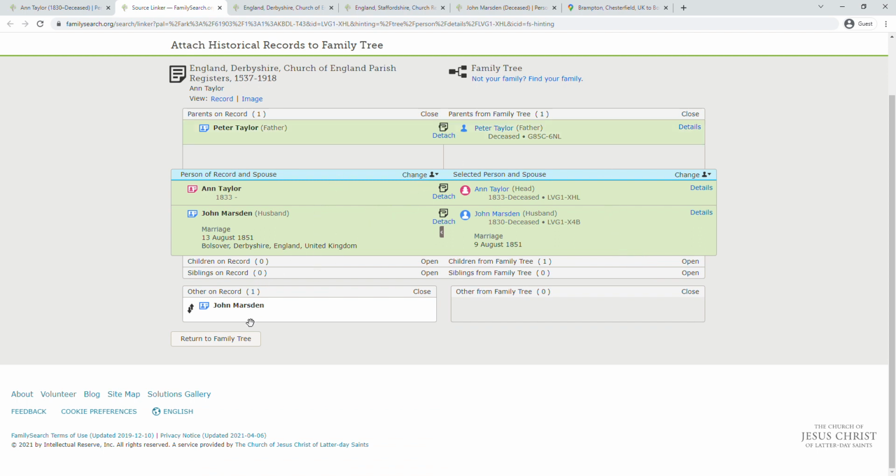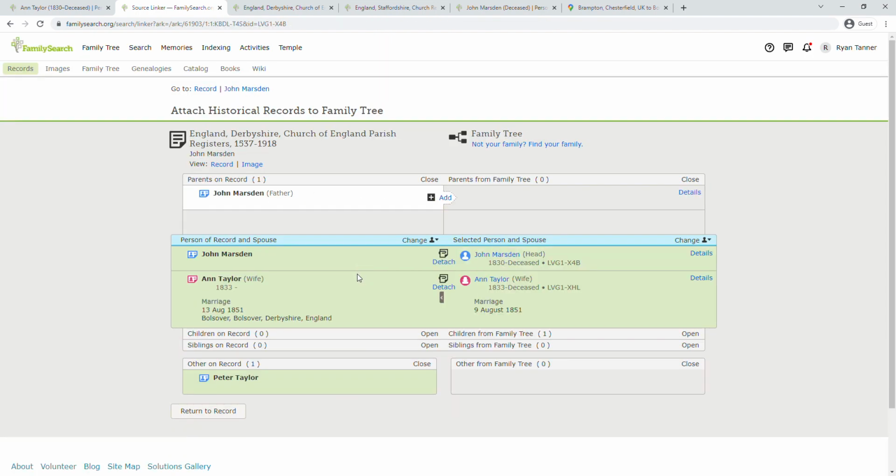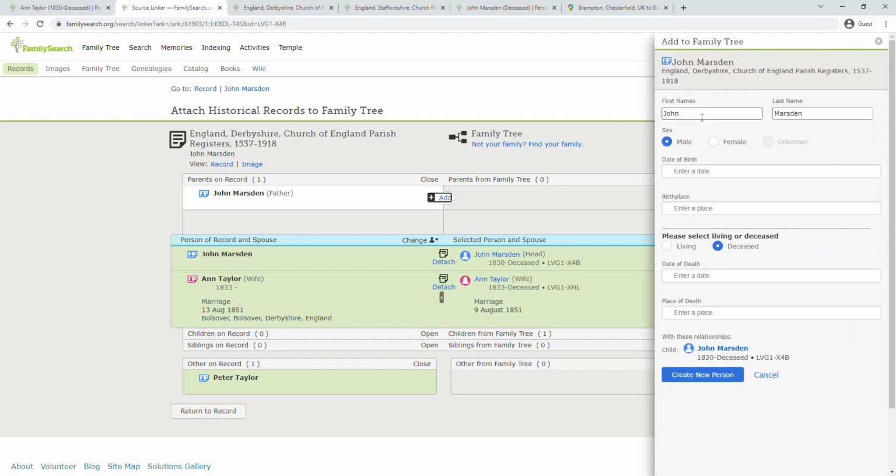Now we need to attach John Marsden's father to him. So we change to John Marsden, and have his father, John, male, deceased, create new person.